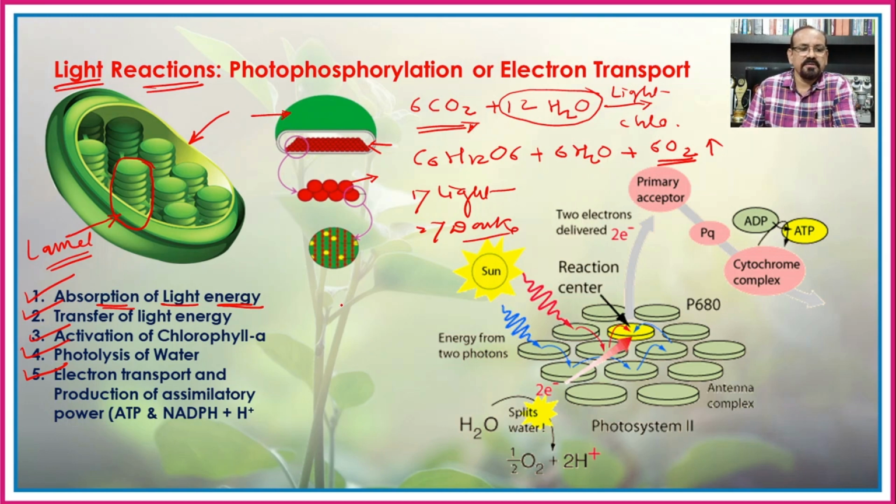Out of that, the chlorophyll A is considered as a reaction center, while rest of the pigments including the chlorophyll B, C, D, E, F and the carotenoids and the phycobilins, they are known as the accessory pigments.